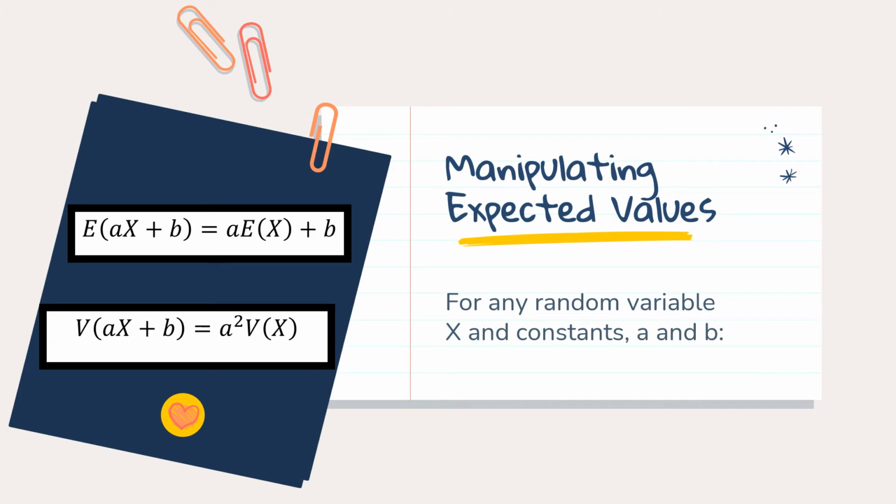Manipulating expected values. For any random variable x and constants a and b, this formula will be used when there are given constants. The first one is for calculating the expected value. It means that constant a will be multiplied to the expected value plus b. The second one, on the other hand, is for calculating the variance. It means that the constant a will be squared and then multiplied to the variance.